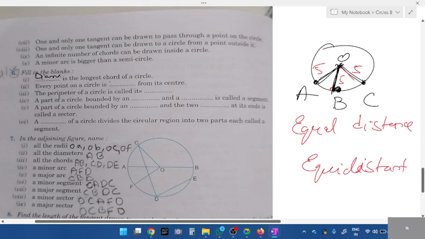Okay, what do you mean by perimeter? What have I told you all? Perimeter is the? Yes, the boundary. Perimeter is the outer boundary. For a circle, we call the perimeter the circumference. We call it circumference. Every point on the circumference is equidistant.